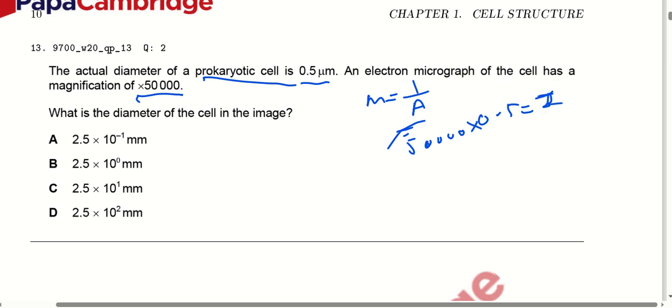Whenever we calculate, it comes out to be 2.5 into 10 raised to the power 1 millimeter. So option number C is correct here.